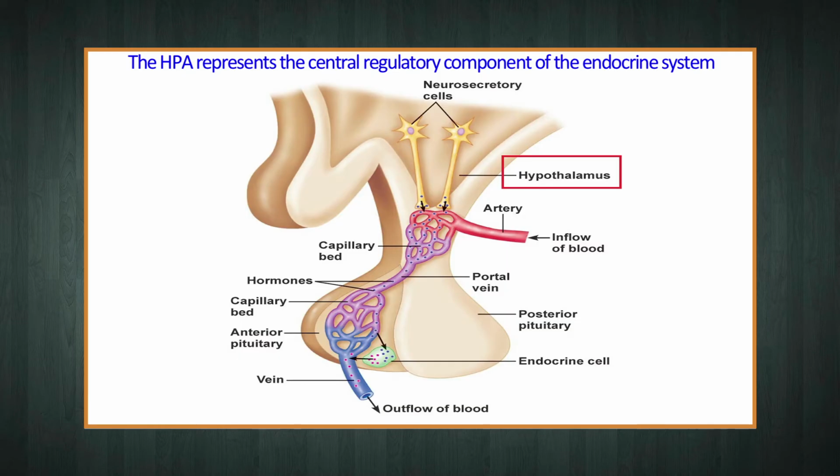The hypothalamic pituitary axis represents the central regulatory component of the endocrine system, which consolidates signals from the brain, environmental stimuli, and various feedback loops, adjusting output in order to meet the changing demands. The hypothalamus is sensitive to neural and hormonal stimuli.